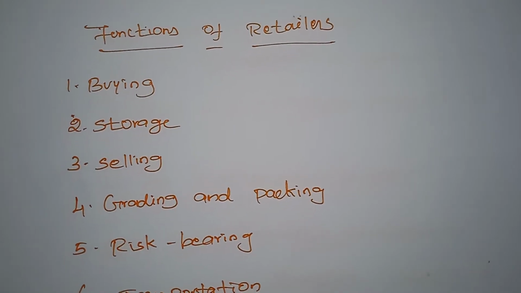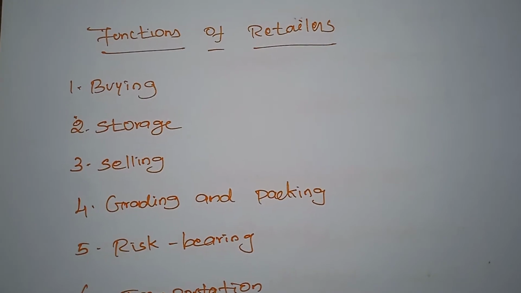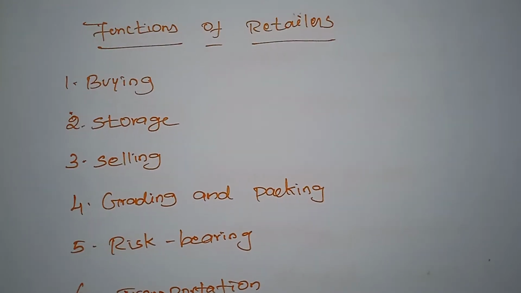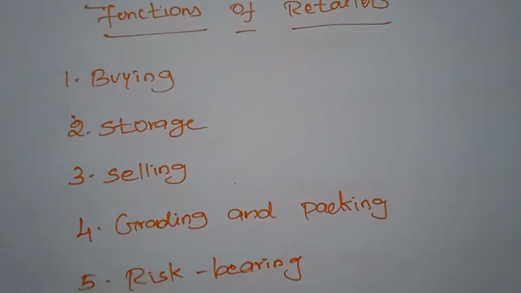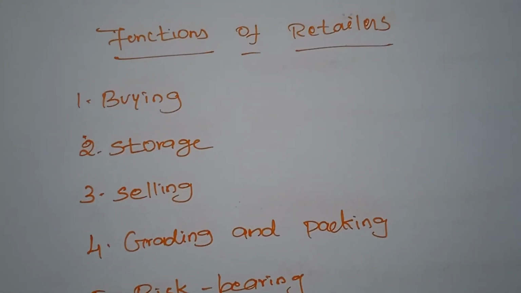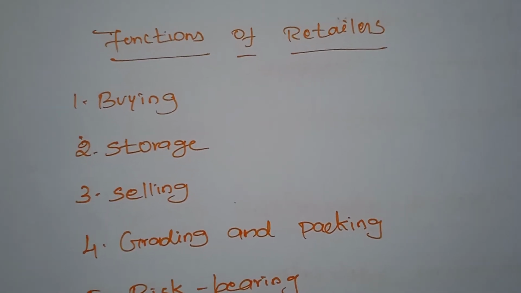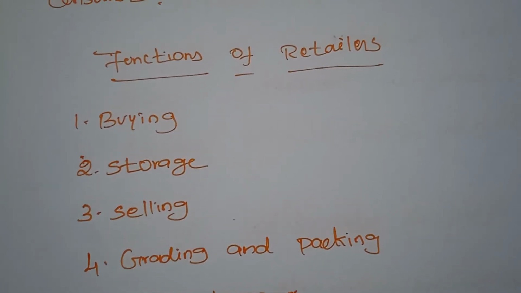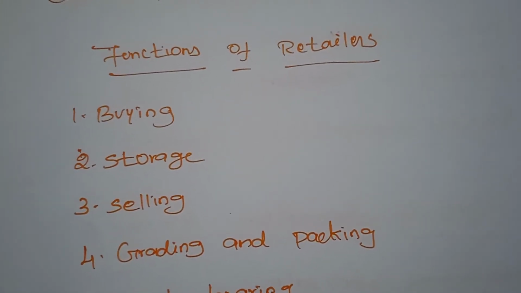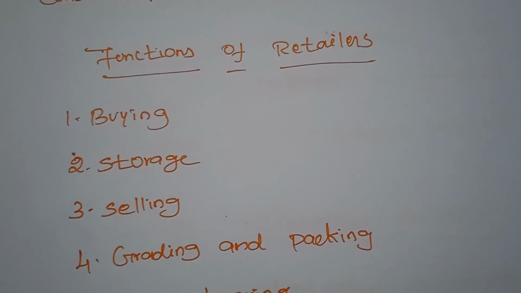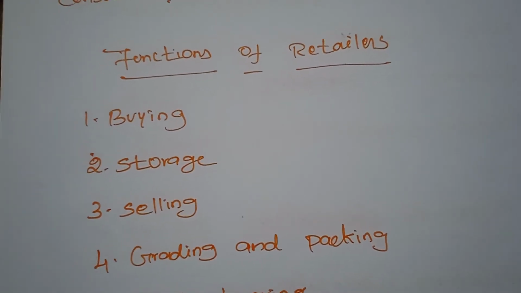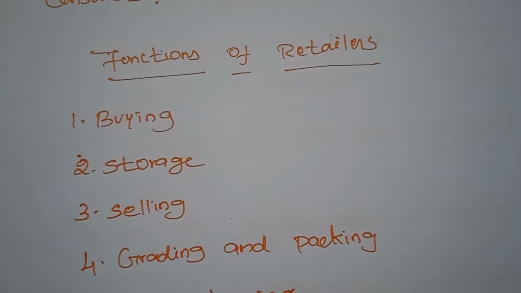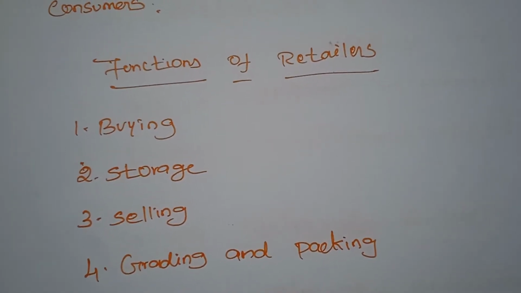First one is buying. A retailer buys a wide variety of goods from different wholesalers after estimating the consumer's demand. We have already studied this. Normally the retailer purchases commodities in bulk from different manufacturers and sells them to the ultimate customers in small quantities, because the retailer knows the details and demand of the customers.